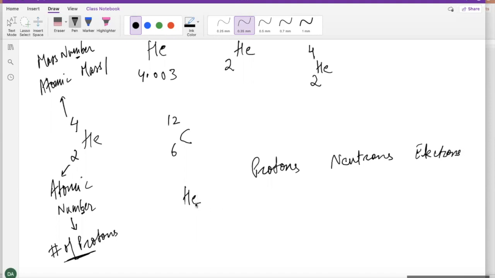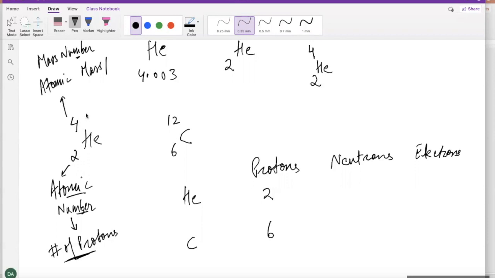So guys, helium has how many protons? Its atomic number is how many protons it has. So for helium, that number is 2. So 2 protons. So if I ask you for carbon, what is that number? For carbon, that number is 6. So it has 6 protons. Okay. Now, when we see neutrons, what is neutrons?